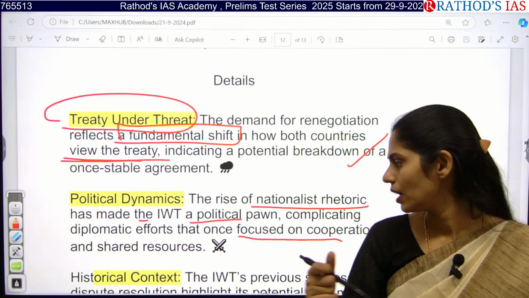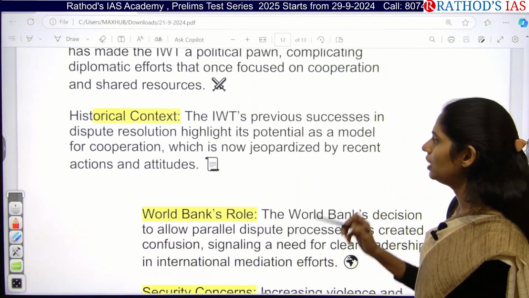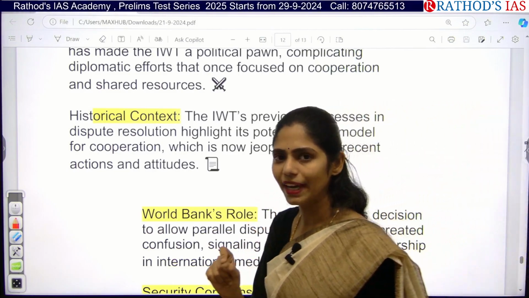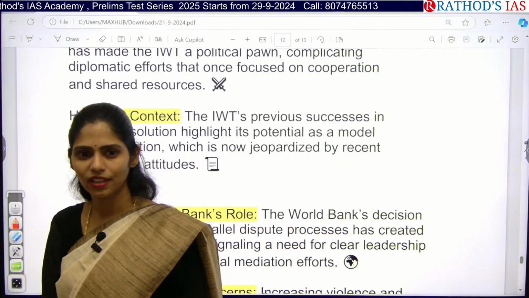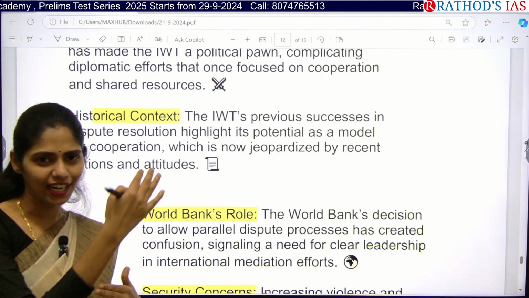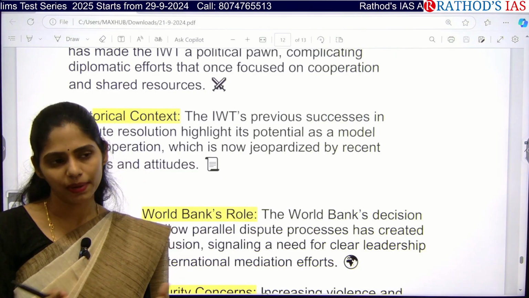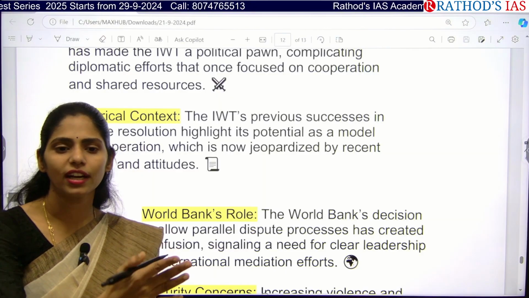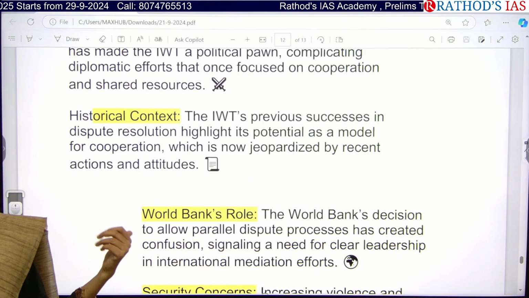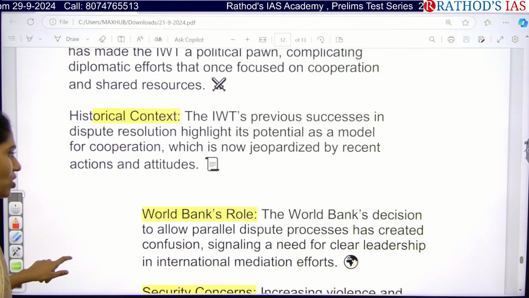Next, if you see the historical context regarding this Indus Water Treaty, even the WB, that is the World Bank, came up with a neutral expert. If there are any conflicts between India and Pakistan regarding this treaty, the World Bank will broker by giving a neutral expert, and they will try to resolve the issue. But now even that model has not given any response here. So that is also one thing that you have to focus on.